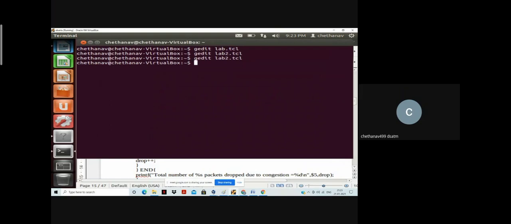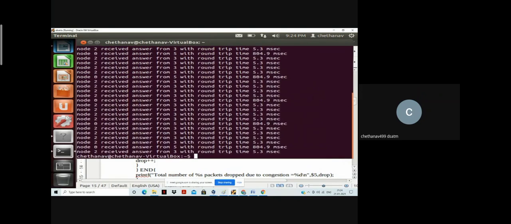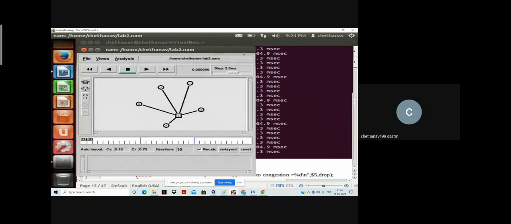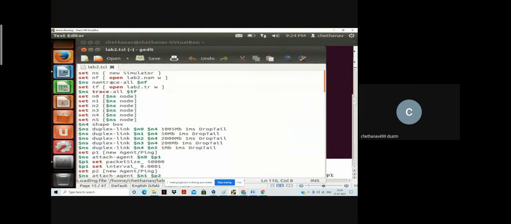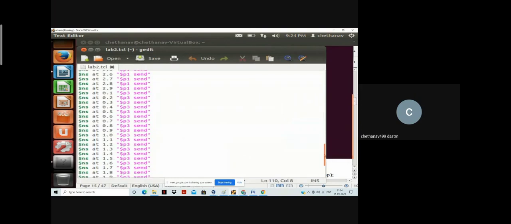The command to run this particular simulation program is ns space program name dot tcl. Just enter. So I got the animation file. There won't be any error. So what could the error be? Suppose I go to the program and make some error. Here, in finish, something like this, I've removed some space. Just close this and I'll run it.